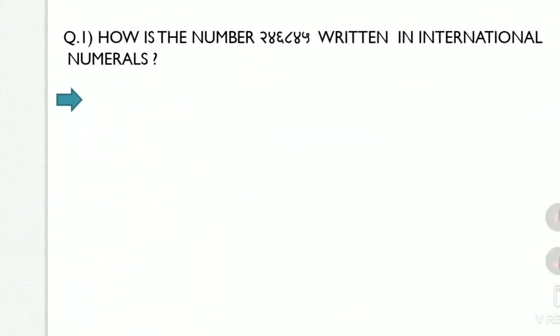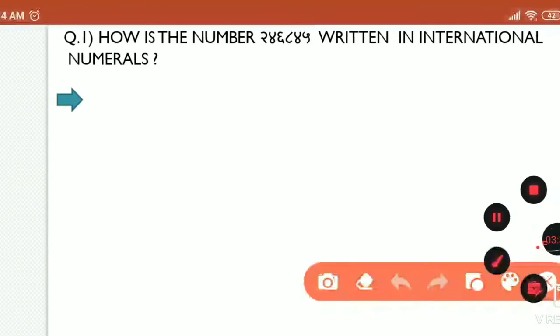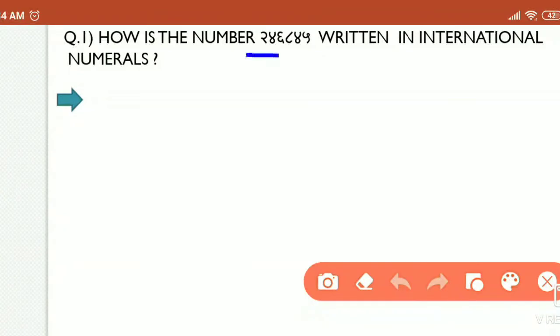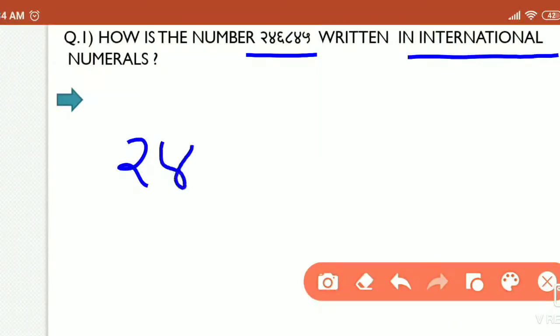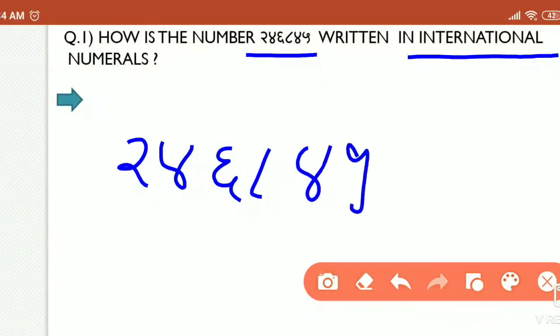So here is the question. See here, how is the number 2,46,845 written in international numerals? First of all I will write here 2,46,845. Okay, so this is the number. Here we are giving the commas for better understanding.